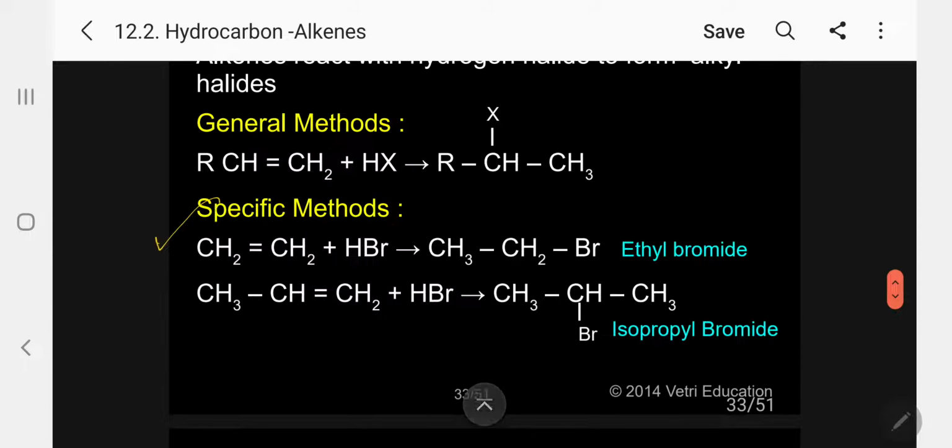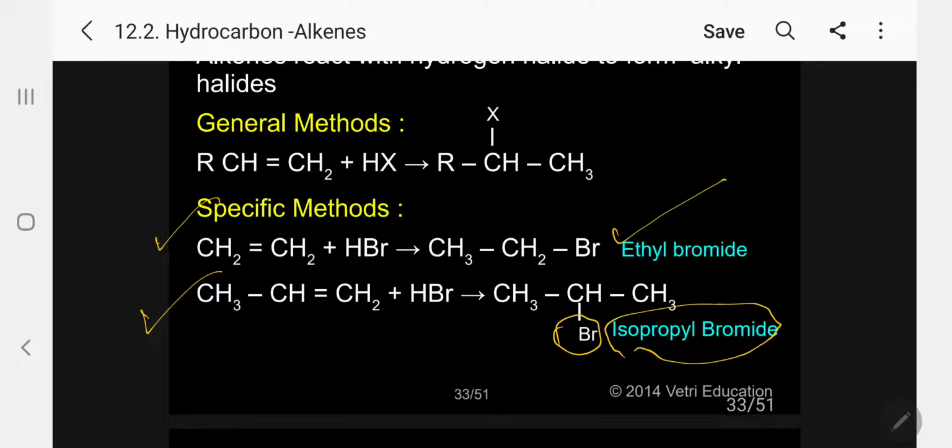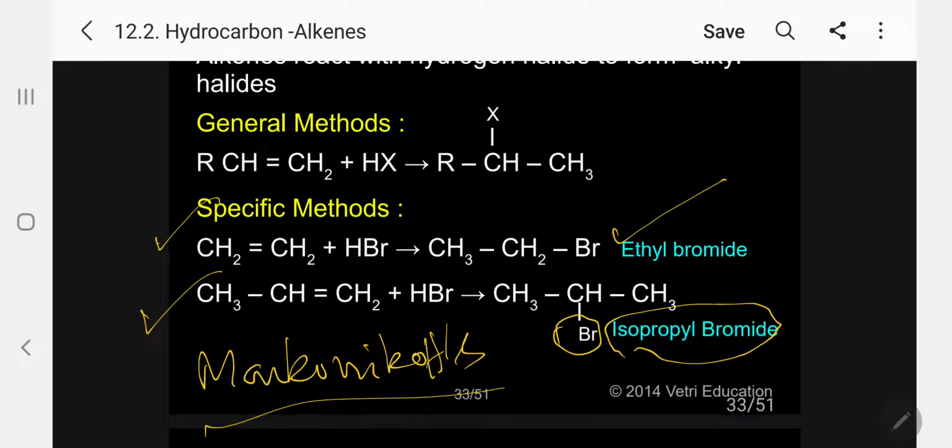One is ethylene, very simple, to form ethyl bromide. But in the case of propene, the bromine is added at the central carbon atom, giving isopropyl bromide, obeying Markovnikov's rule.